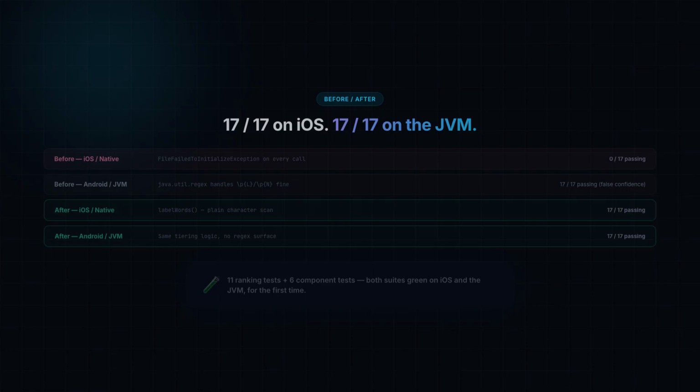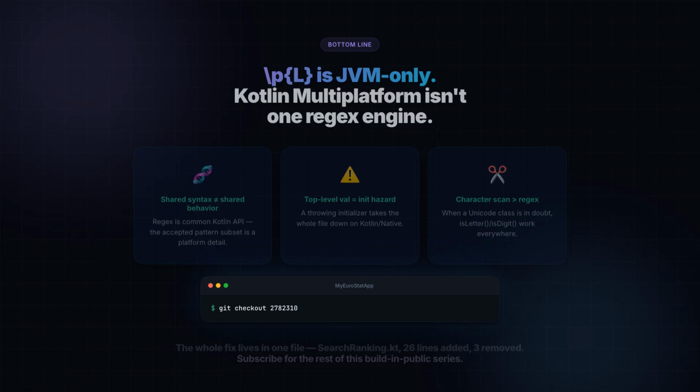And any regex with Unicode property class escapes needs an actual run on Kotlin Native before you trust a green JVM checkmark. 3 characters, \p{L}, took down all 17 tests in a module on one platform while looking completely fine on another. The fix was not clever. It was a 15-line character scan that removed the platform-dependent surface altogether.